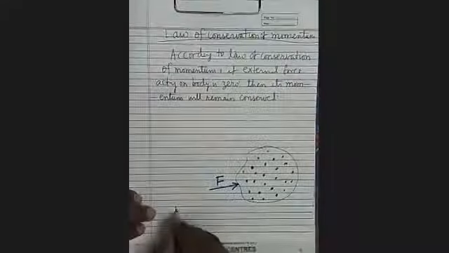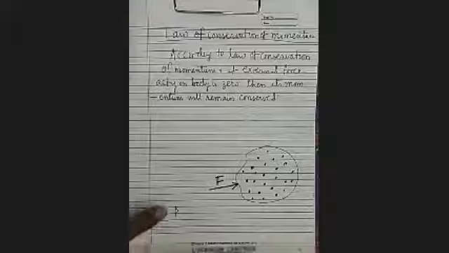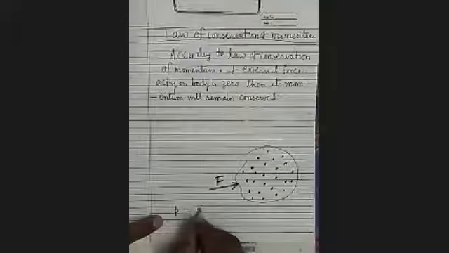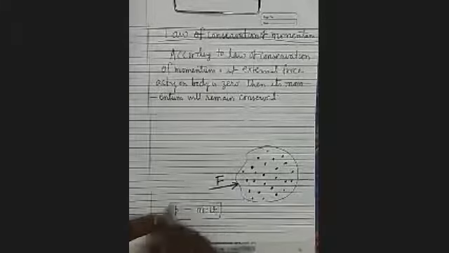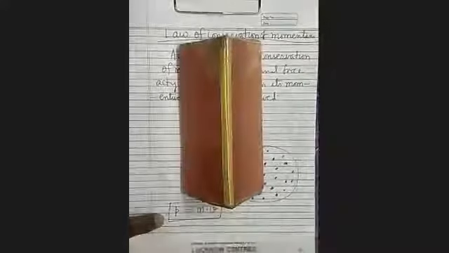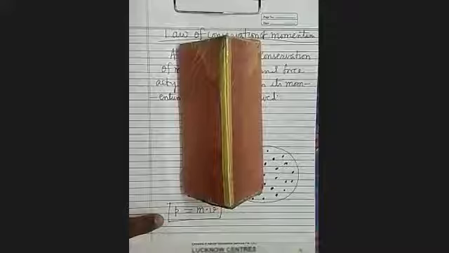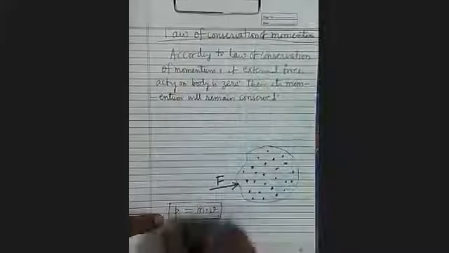Now see here, what is its meaning? Momentum will remain conserved. As we know, momentum, which is denoted by P, is a property of a moving body. It is equal to the product of mass and velocity of the body. P equals M into V. What is the momentum of this? Since it is not moving, its momentum will be zero. It's clear? Momentum is the property of a moving body.